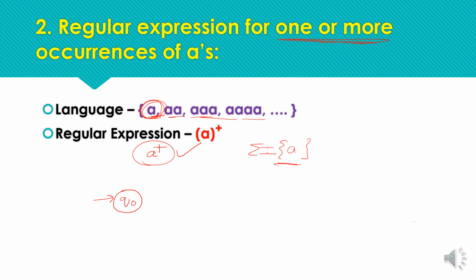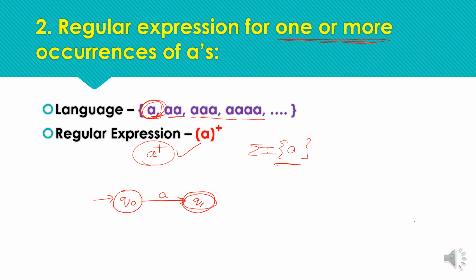From Q0, as we need a minimum string of length one with one input symbol A, we need at least one character to reach the final state, and the final state here is suppose Q1.